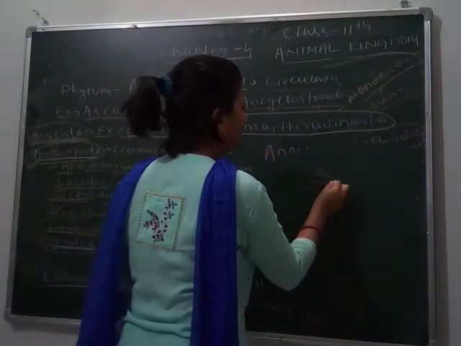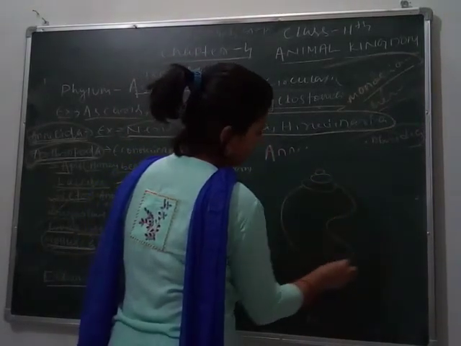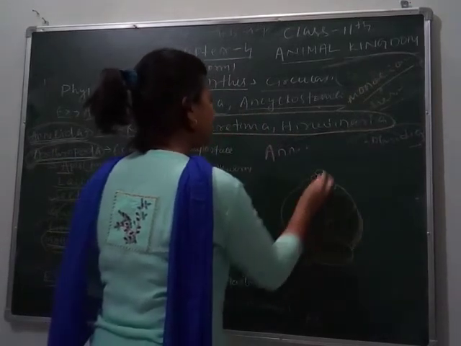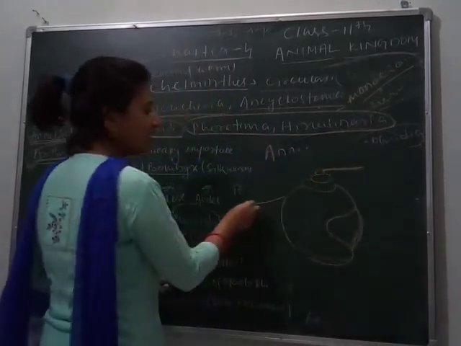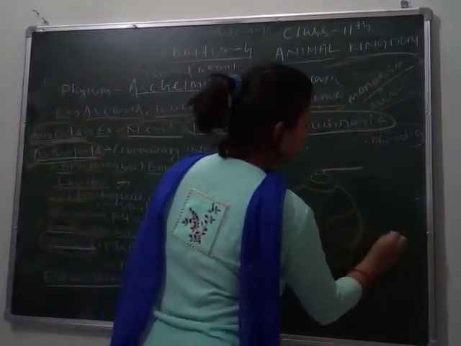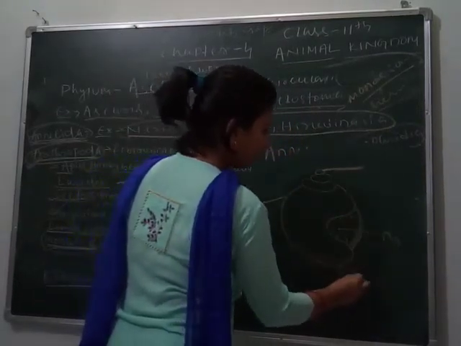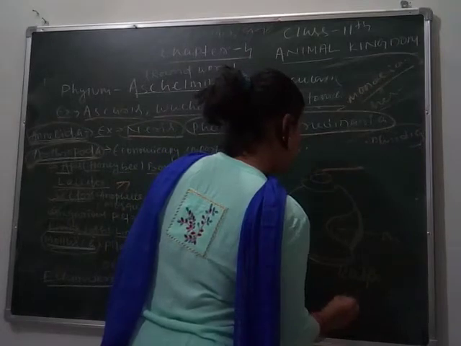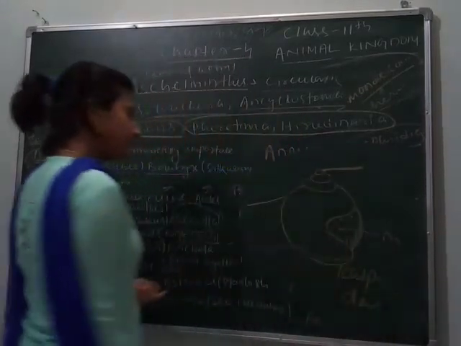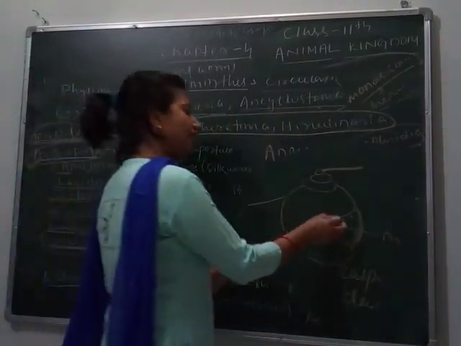This is the head, this is the hump. Here the mantle is present, and inside it the rasping organ radula is present, and they have a sense organ inside it.